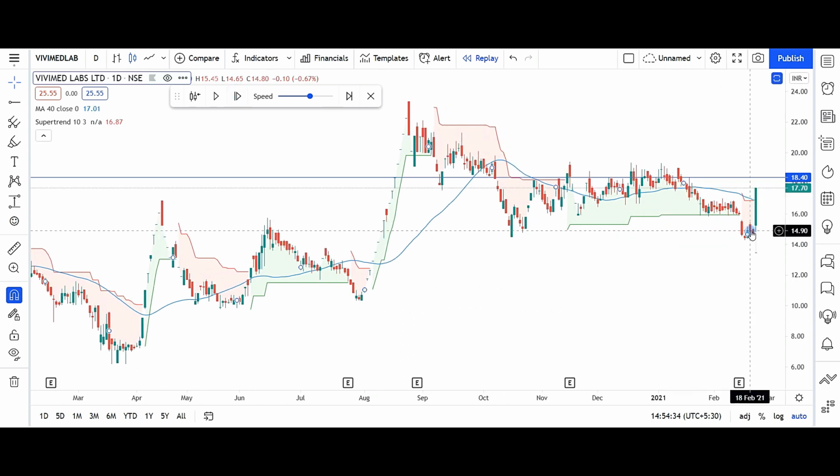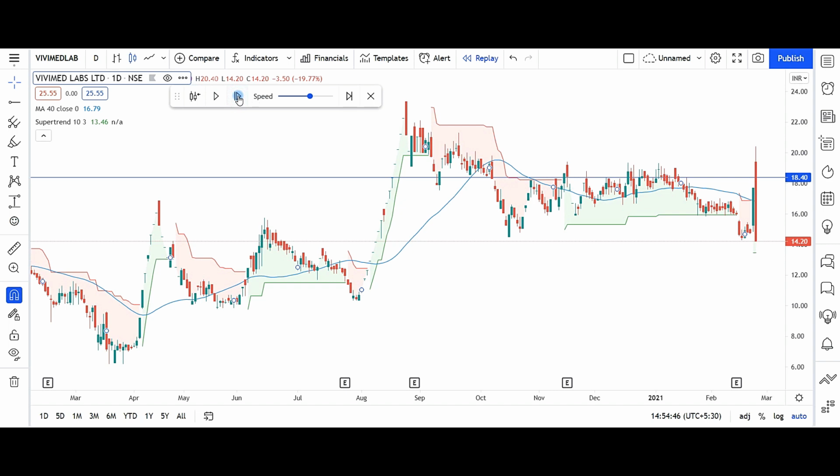Now this candle has given close above the moving average and the super trend has turned bullish. So next day will be entry with stop loss near the moving average as per rules. This was a gap up open, so entry will be at the gap up open, and stop loss will be at this point of the moving average.